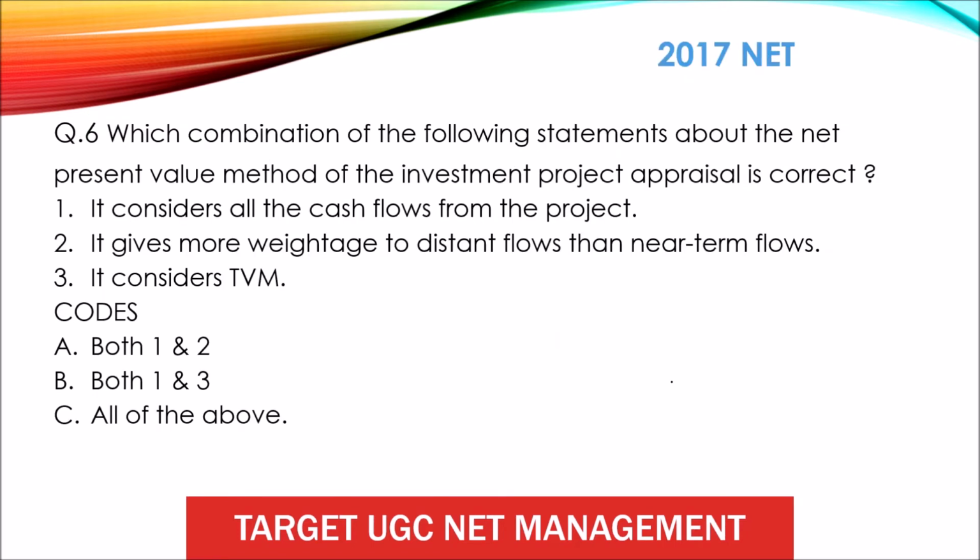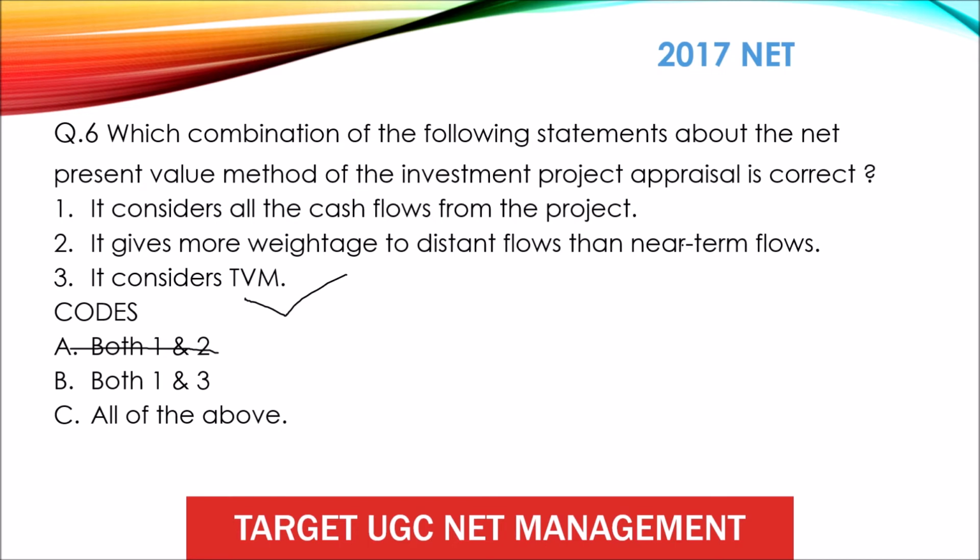Next question. Which combination of the following statements about the net present value method of investment project appraisal is correct? So the NPV is asked. It considers time value of money, right? NPV considers time value of money. We have studied. So 3. It gives more weightage to distant flows than near-term flows.